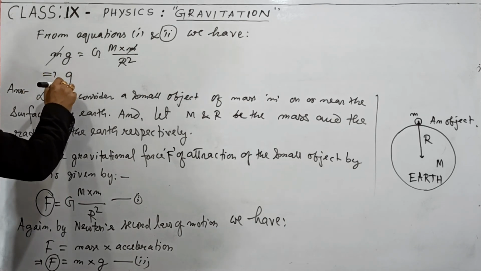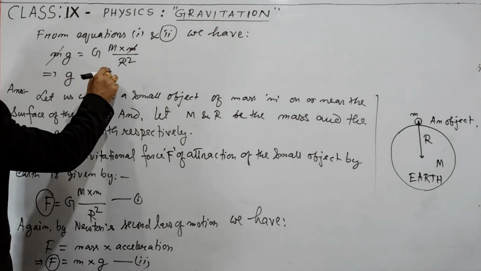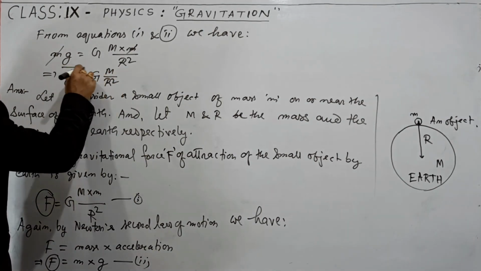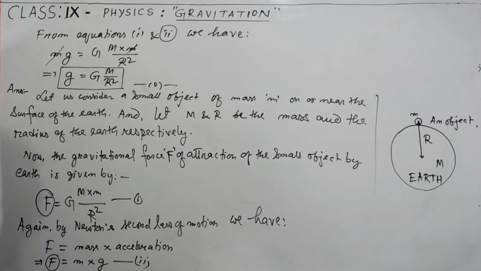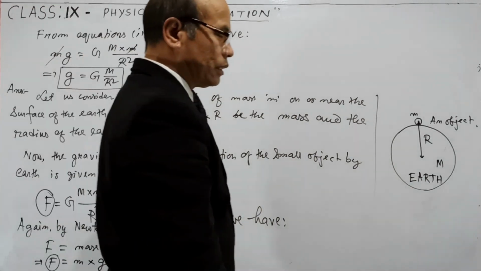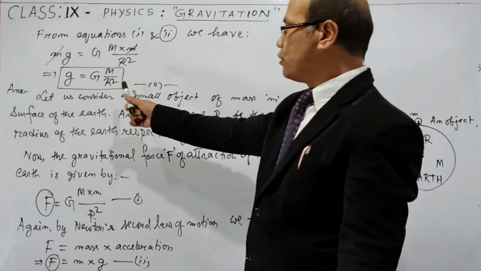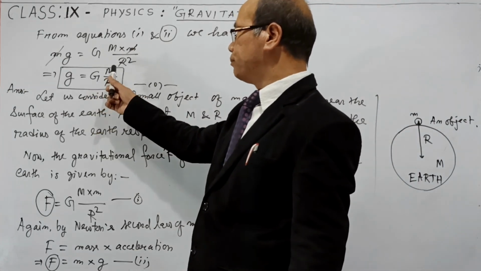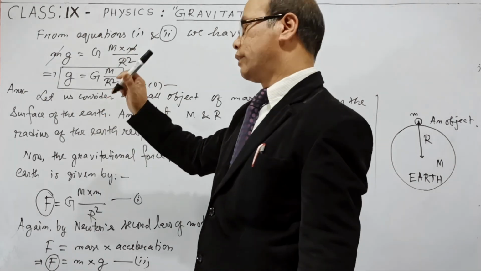So on the left side we have only acceleration due to gravity, and on the right side we have capital G, capital M by r square. So this is the required expression for acceleration due to gravity. So g is equal to capital G capital M divided by r square. Capital G is the universal gravitational constant, capital M is the mass of the earth, and capital R is the radius of the earth, like this.